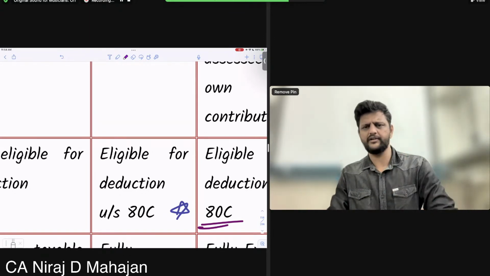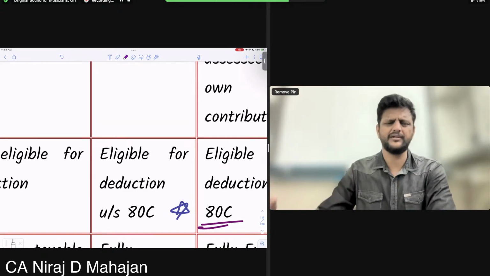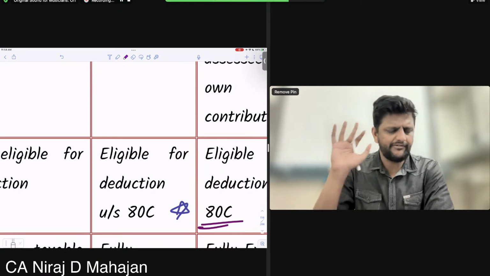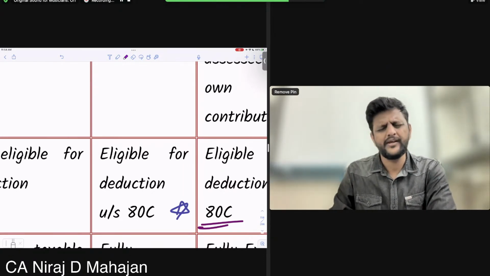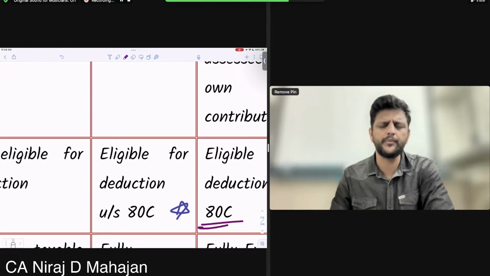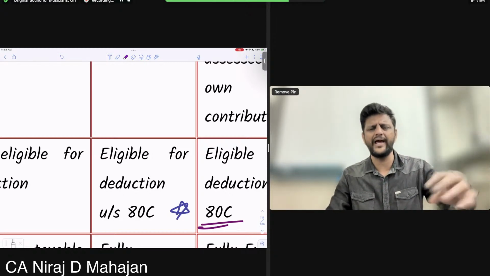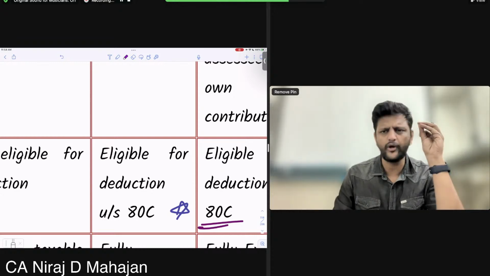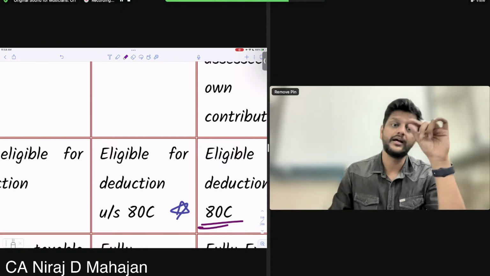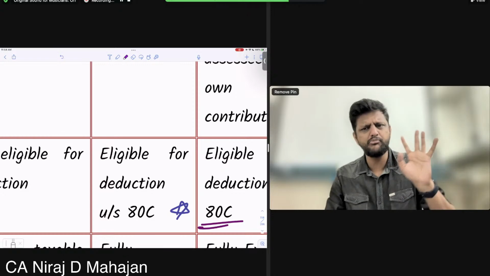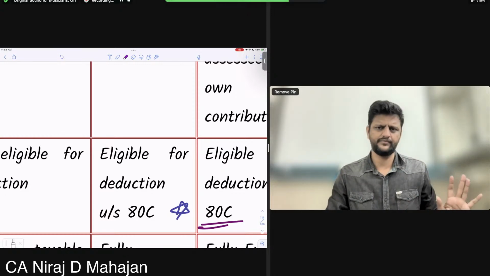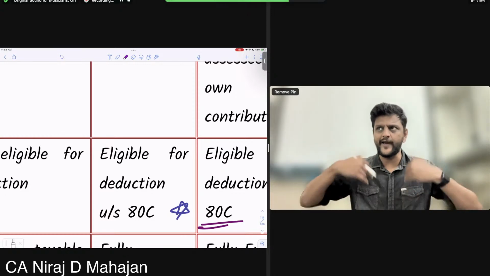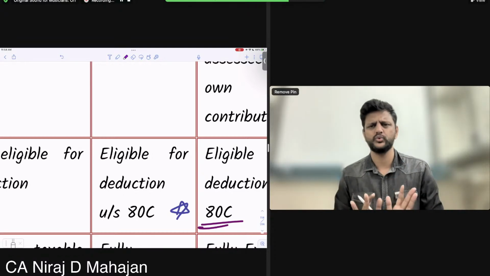Now, as we have discussed here and there, section 80C has an upper limit of 1,50,000. Understand what I am trying to tell you. Employee can contribute 50,000, 1 lakh, 2 lakh, 5 lakhs, 10 lakhs. No problem. Employee can contribute whatever amount he wants. He can take benefit in 80C of 1.5 lakhs. Understood? Fine till here. So employee's expenditure or contribution is not an issue.